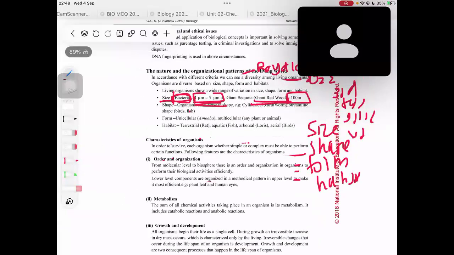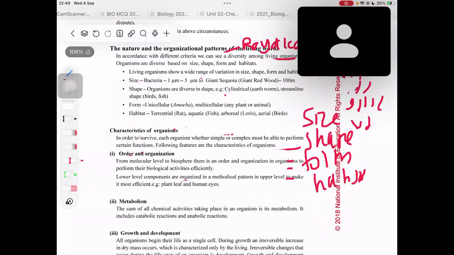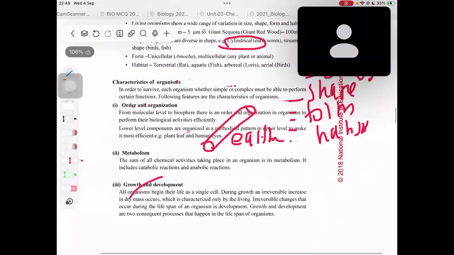Then shape. How does the shape vary from organism to organism? There are cylindrical organisms. If you take the earthworms, there are cylindrical organisms, right? And there are streamlined ones. Maybe you have learned in physics about the Bernoulli theorem, also in 2026 students.